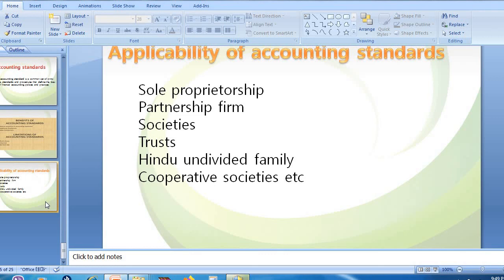So sole trading is a business which is owned, managed, controlled by an individual person. Sole means what? Only. Proprietorship is owner. So there is only one owner to the business. So even this particular person needs to follow this accounting standard at the time of recording his transactions in his books.